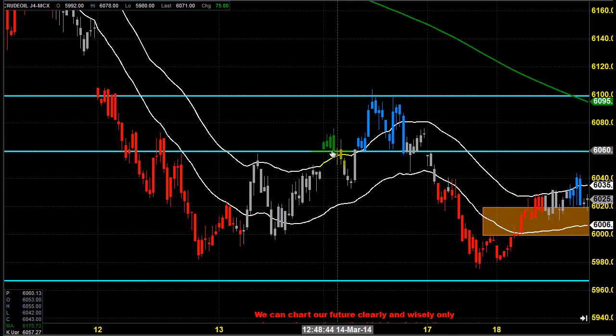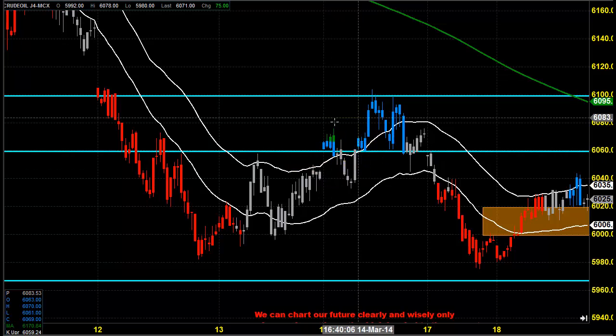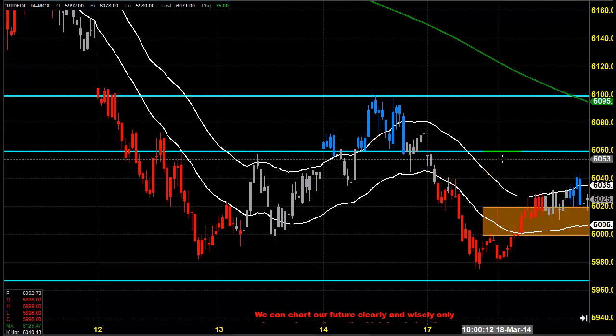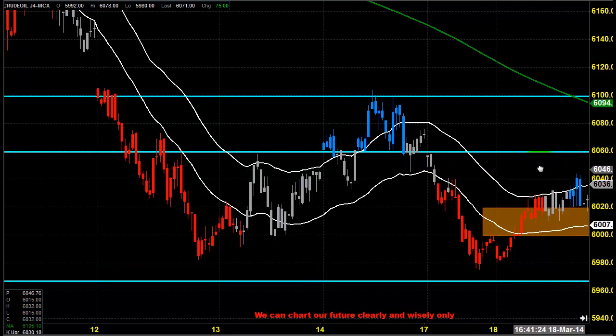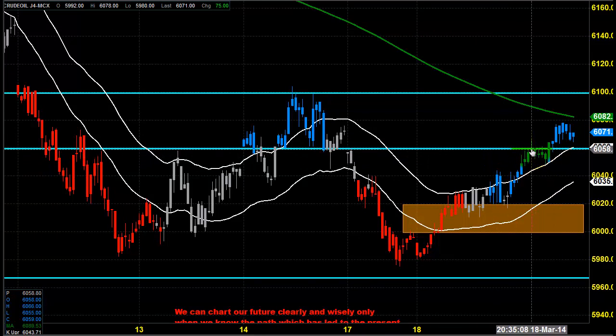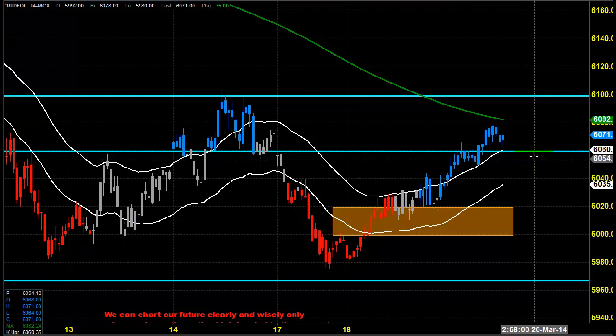So even if the price cleared 6060, you can see in so many areas the market found this as support and then went back. So this 6060 has the potential to act as an intermediate zone. Exactly yesterday also, if you notice candlestick by candlestick, the price was taking resistance at 6060, and after breaking this the market was quite comfortable staying above it. So we cannot underestimate this 6060.